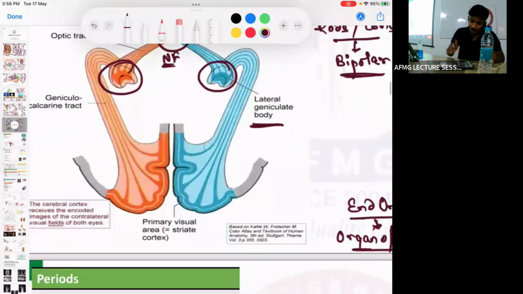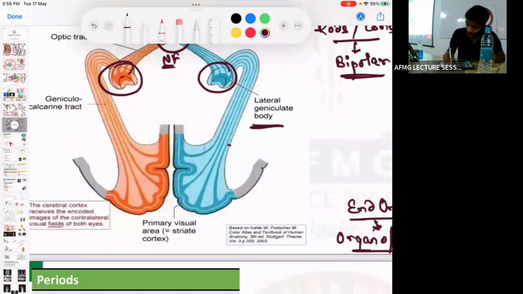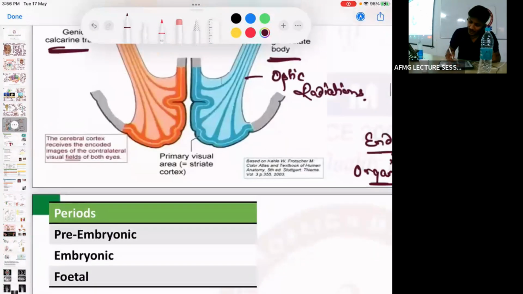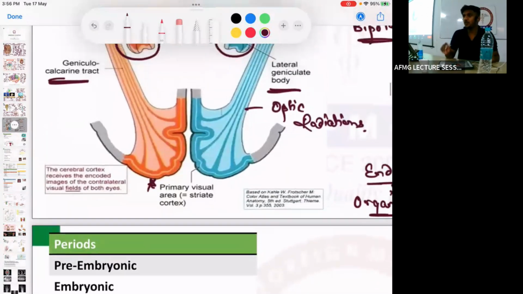No issues with this. From lateral geniculate body, this optic radiation will arise. What will arise? Optic radiation. And this optic radiation of the geniculocalcarine tract, it will go and terminate on the primary visual cortex. It will terminate in the primary visual cortex, located in which lobe? Occipital lobe.